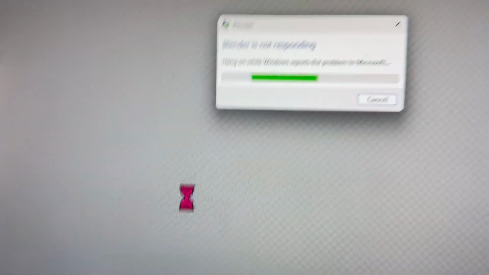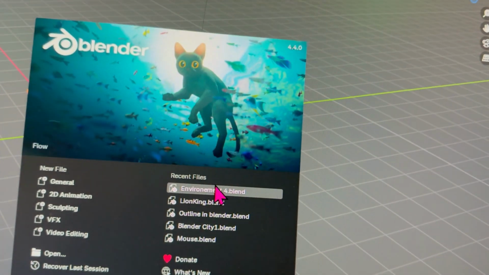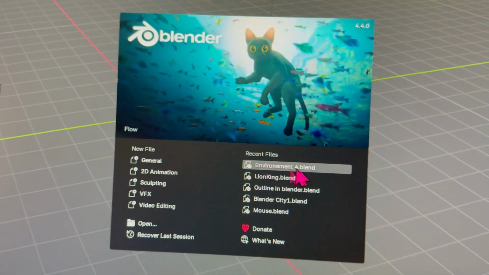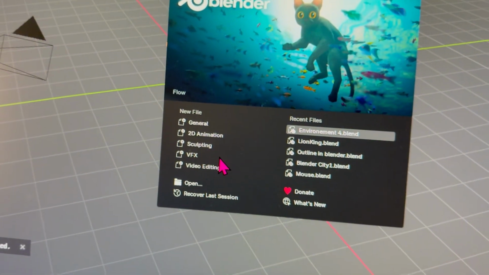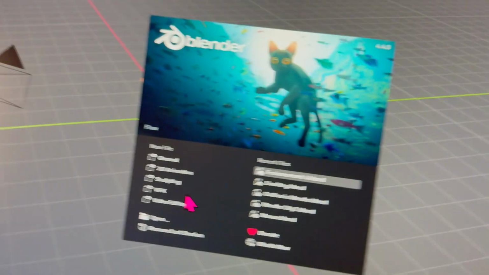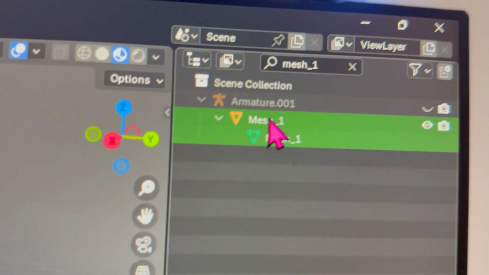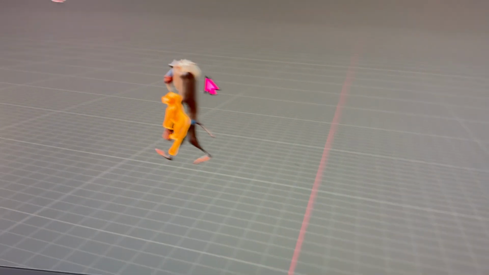So as you can see, I'm trying to cancel this. And when I do it, it's going to say that my Blender crashed. And when I close the program, it's going to close everything. So now, when I reopen my Blender file, I'm trying to look at what that mesh 1 is. And if I go over here to open up my scene, and when it opens, this mesh 1, as you can see, that is Rafiki right there. And after like 10 frames, it's going to stay, it's not synchronizing it.